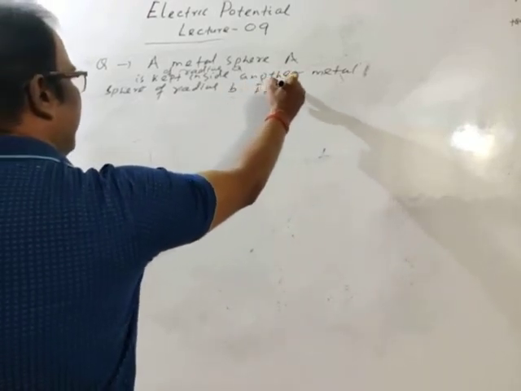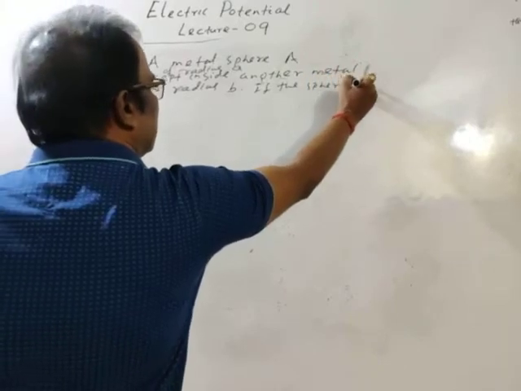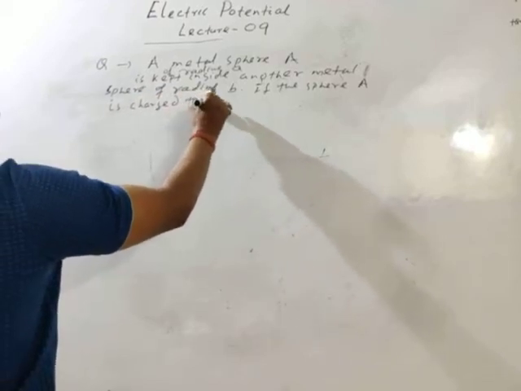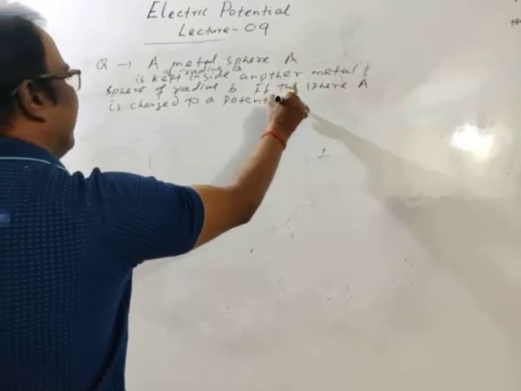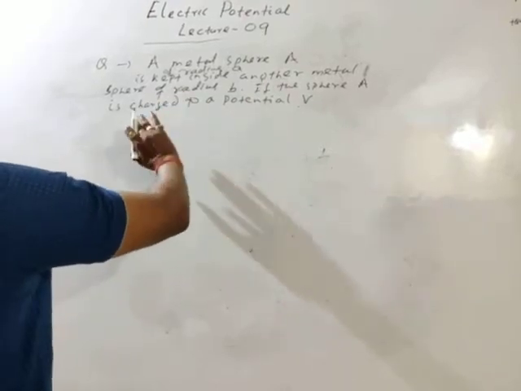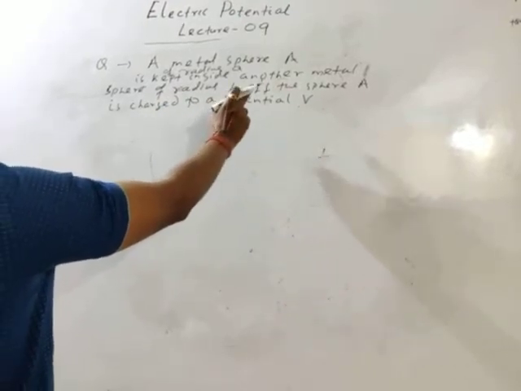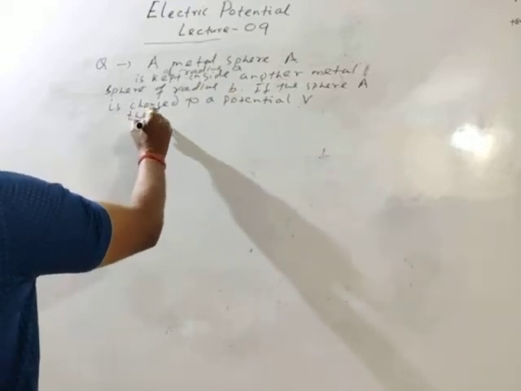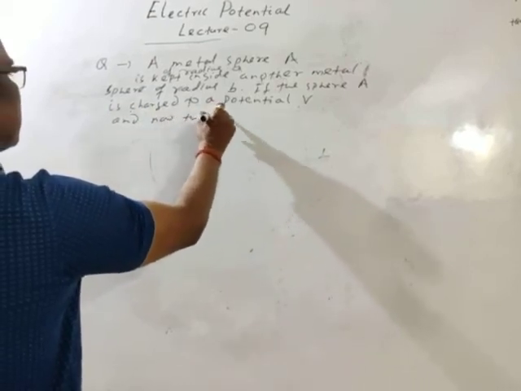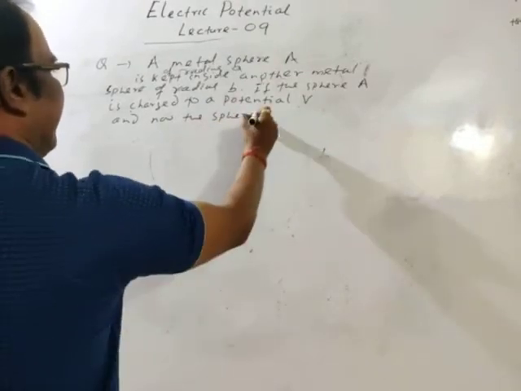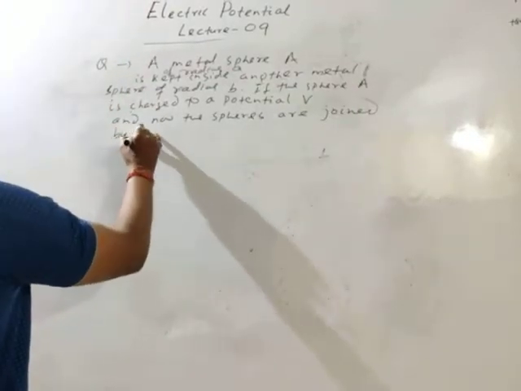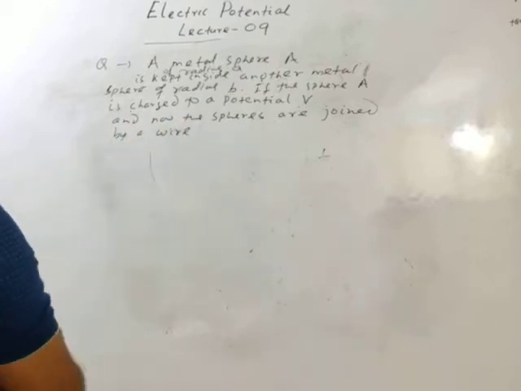If the sphere A is charged to a potential V, and now the spheres are joined by a wire, means conducting wire, joined by a wire.